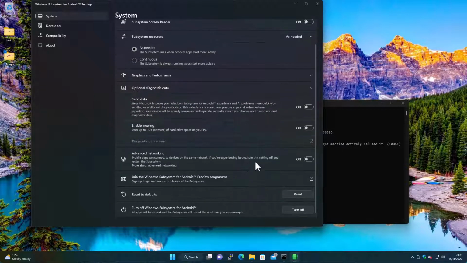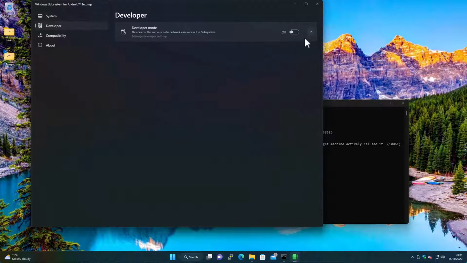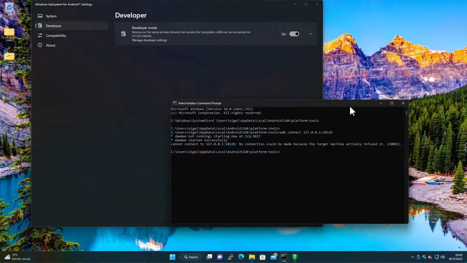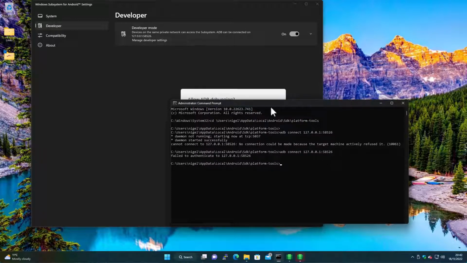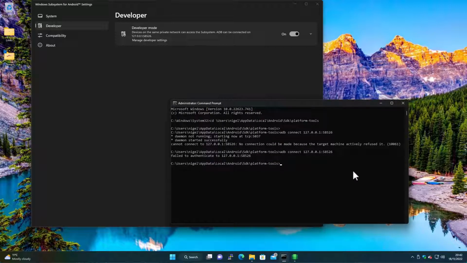So what we'll do in here, I just need to find, oh, there we go. You have to go into developer and turn on developer mode. Like I say, this ADB is a development tool. So now we can connect. I'm pretty sure that's the same port as I mentioned. Sorry, I missed a step there. You have to turn developer mode on in there, and then now we should be able to connect. And there's a little prompt here saying this computer wants to connect; yeah, always allow. There you go. Should be connected. Already connected. So that's done now. We won't need that again.